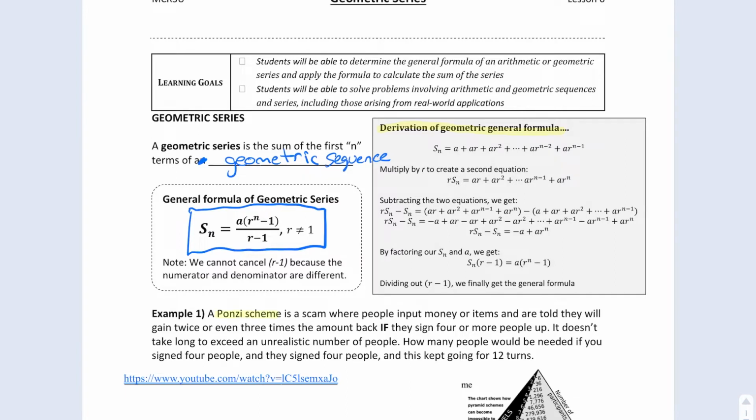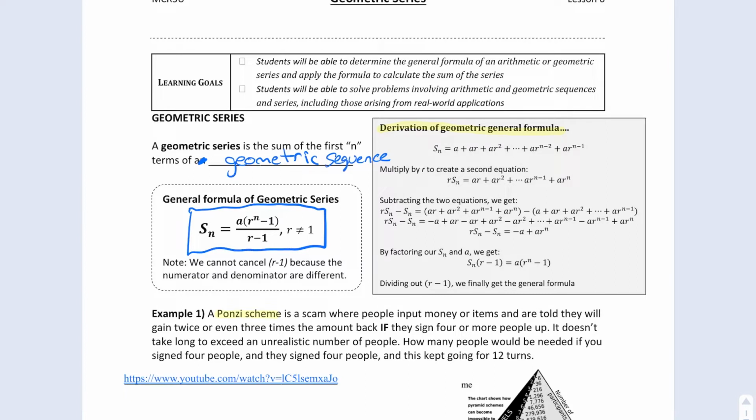So some of the applications for this are interesting. And one of the things is what's called a pyramid scheme or a Ponzi scheme. The Ponzi scheme is named after the guy who first did this, apparently about 100 years ago, in 1919, trying to dupe money from people. And I think Bernie Madoff was doing something like this. You may have heard of his name. He was taking billions of dollars from people.